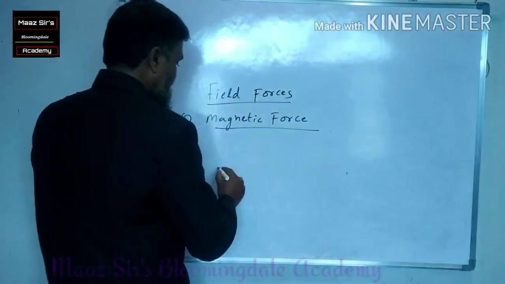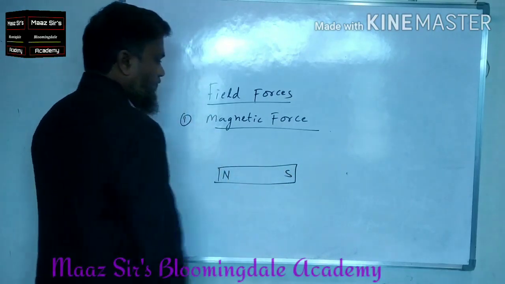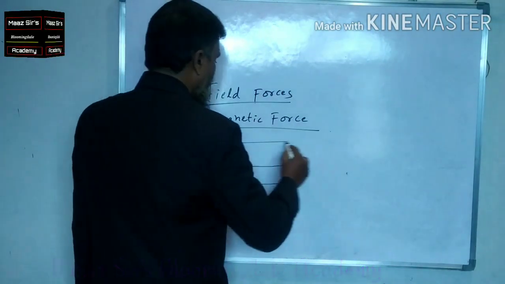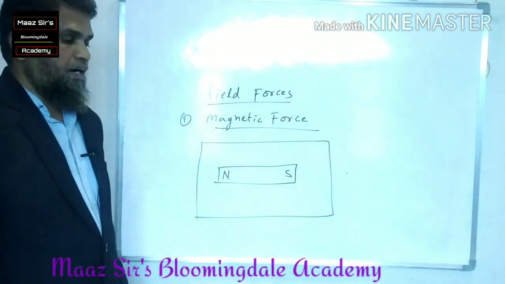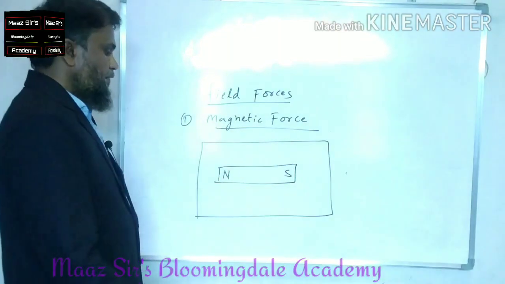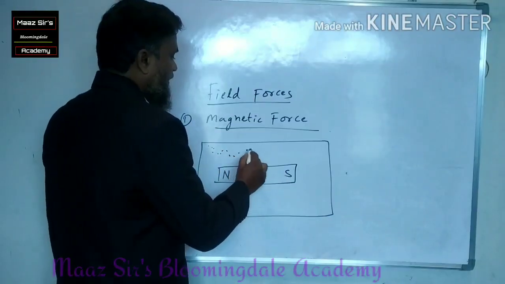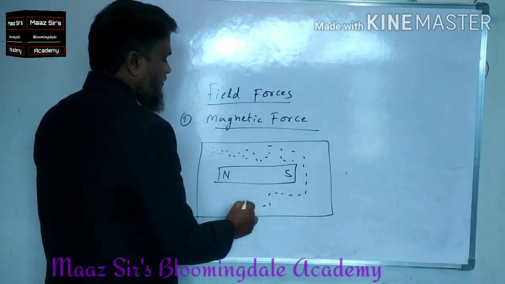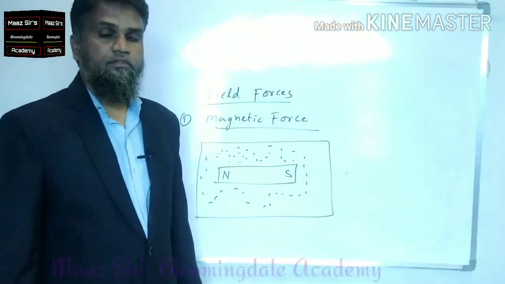For example, I am taking a bar magnet. I am placing this bar magnet on a piece of paper, and after placing it on the paper, I am putting some iron filings onto the bar magnet.